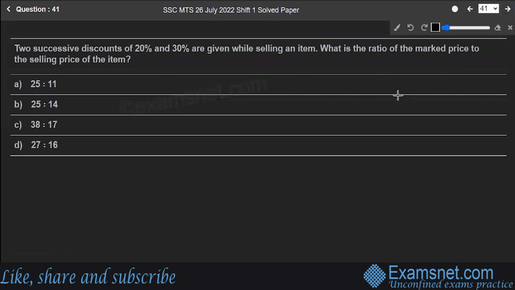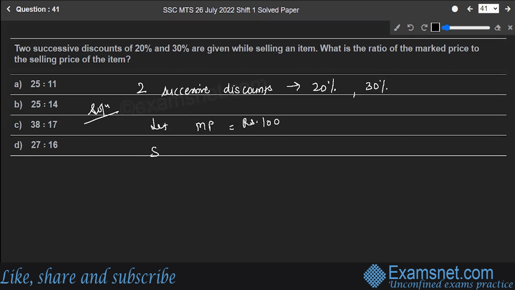Two successive discounts of 20 and 30% are given while selling an item. What is the ratio of the marked price to the selling price of the item? So let's write down. You are given two successive discounts of 20 and 30%. Because everything is given in percentage form, I can just say let the marked price be rupees 100.